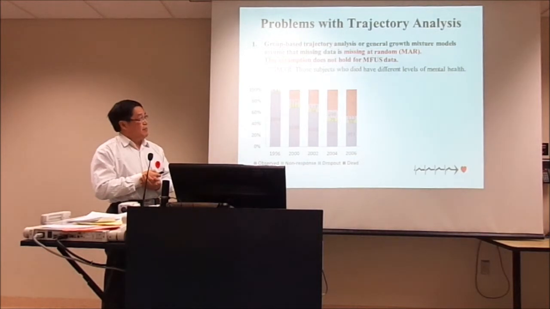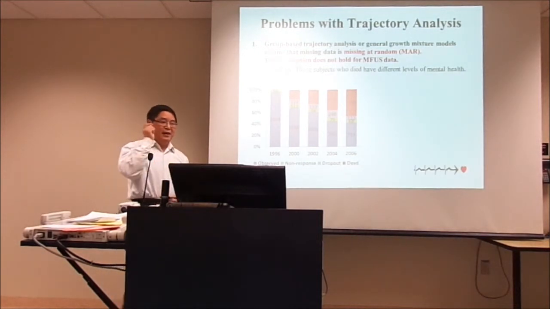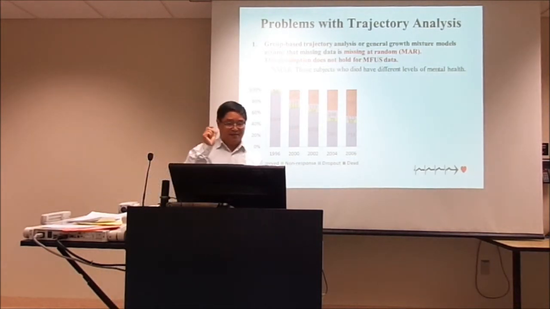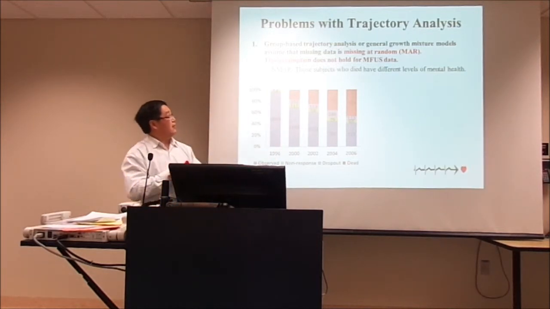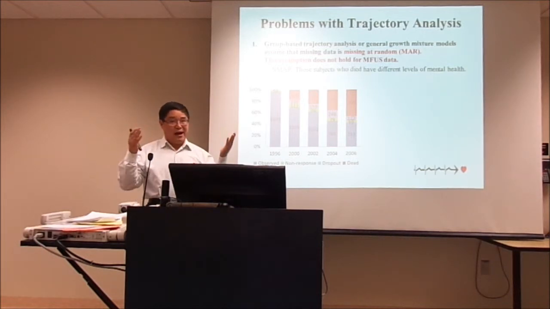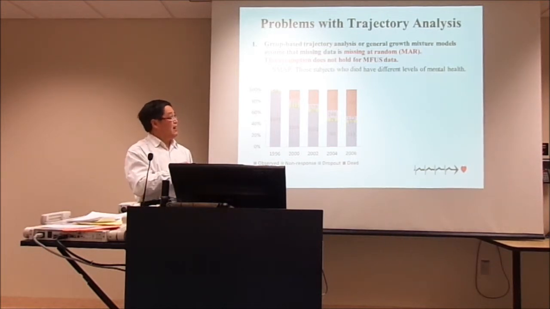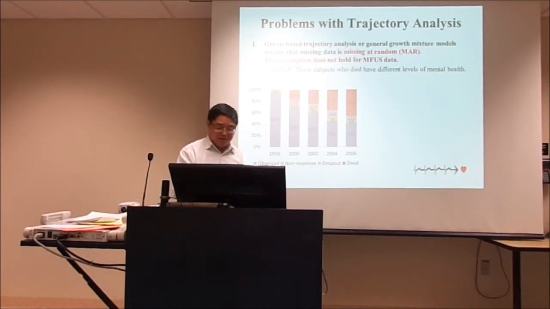For this kind of analysis, we assume those missing are at random. Basically, that means we assume those people who are missing have a similar pattern to those not missing. But in our case, that's not true, because by last year about half of the men had died. Those who died definitely will have a different pattern of mental health over time, right? So the assumption does not hold.